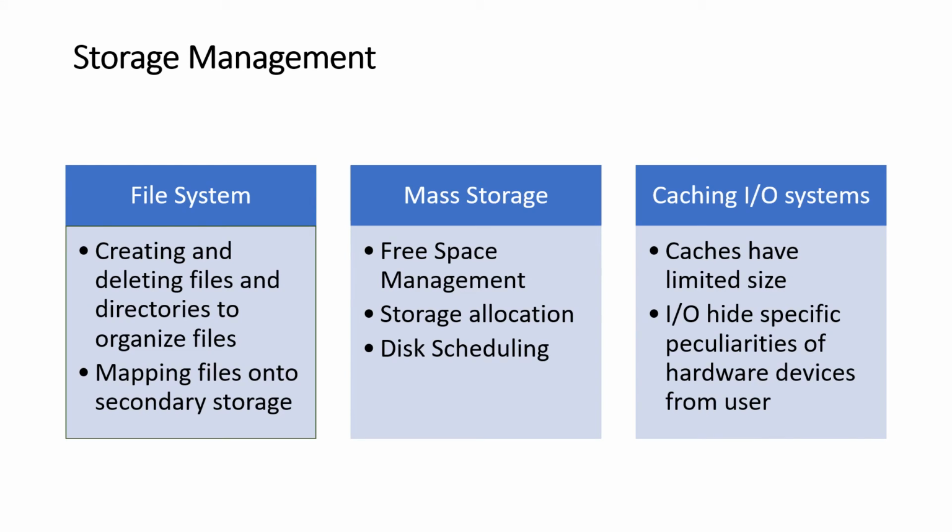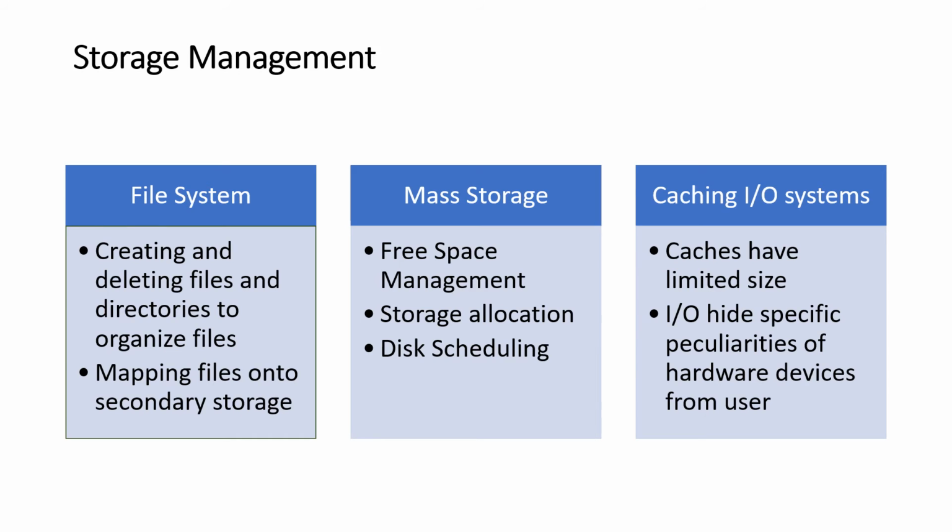The operating system provides a uniform logical view of information storage so that the computer system is convenient for the users. The operating system maps files onto physical media and accesses these files via the storage devices. In a file system, file management is one of the most visible components of an operating system.